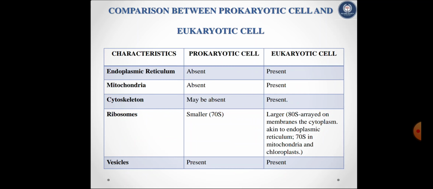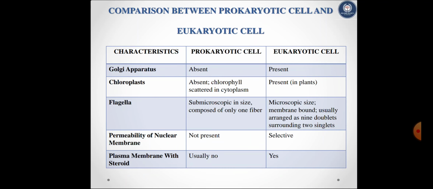Ribosomes are smaller in prokaryotic cell, that is 70S, and in eukaryotic cell are larger, that is 80S or 70S. Vesicles are present in both prokaryotic cell and eukaryotic cell. Golgi apparatus and chloroplast are absent in prokaryotic cell and present in eukaryotic cell.